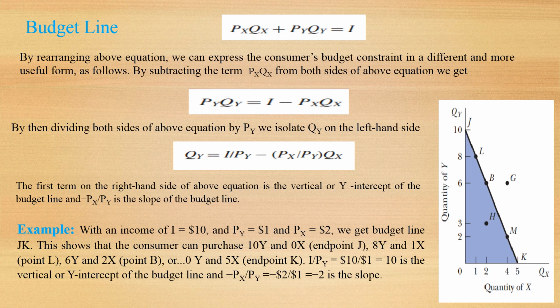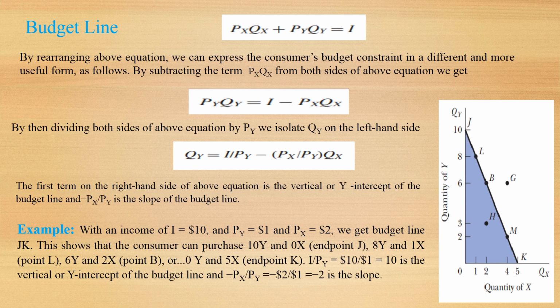Now, by dividing both sides of the above equation by Py, we isolate Qy on the left-hand side and we get Qy is equal to I over Py minus Px over Py multiplied by Qx. The first term on the right-hand side of the above equation is the vertical or y-intercept of the budget line, and minus Px divided by Py is the slope of the budget line.